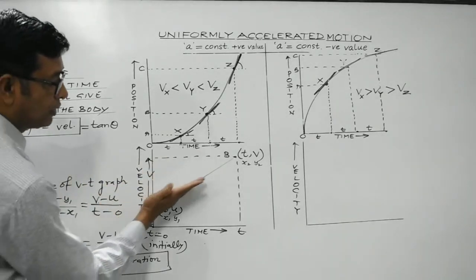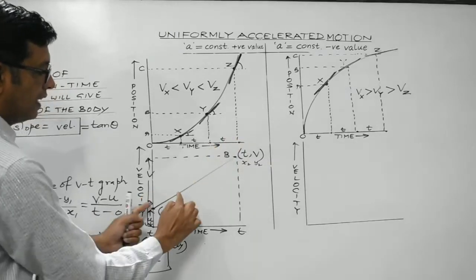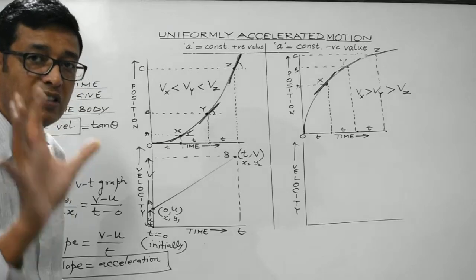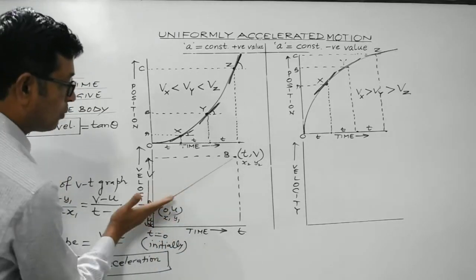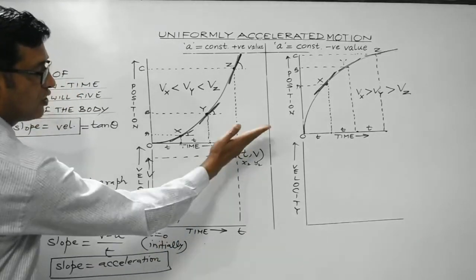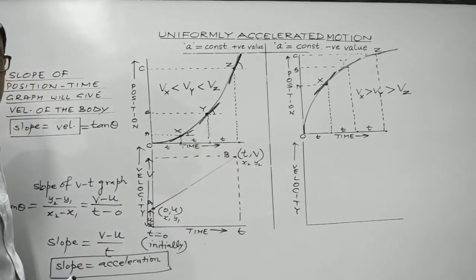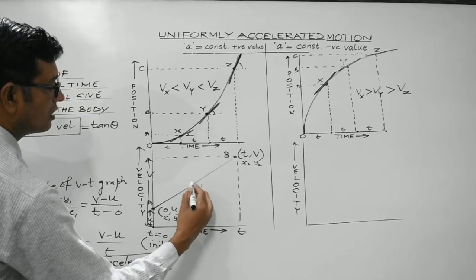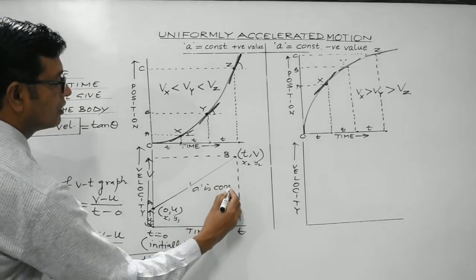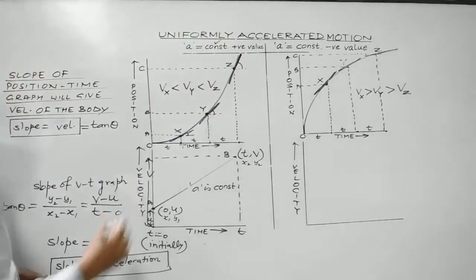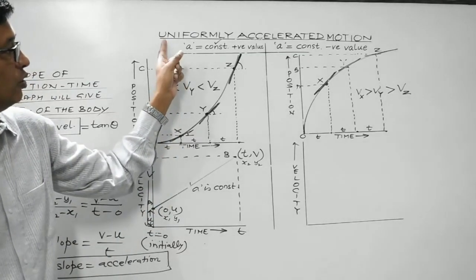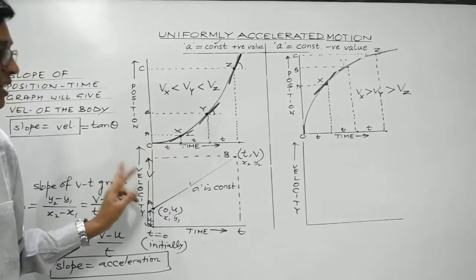Now here the slope is constant. You can find the slope between any two given points on a straight line, and it will come out constant. So slope constant means at any point you can draw a tangent, it will be the same slope. So slope constant means acceleration is constant. Clear? So in case the body is having uniformly accelerated motion, then the V-t graph is a straight line.